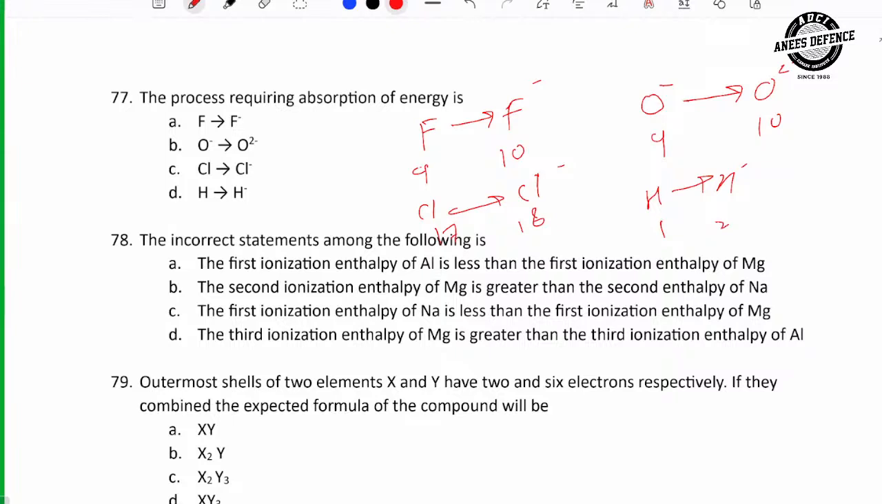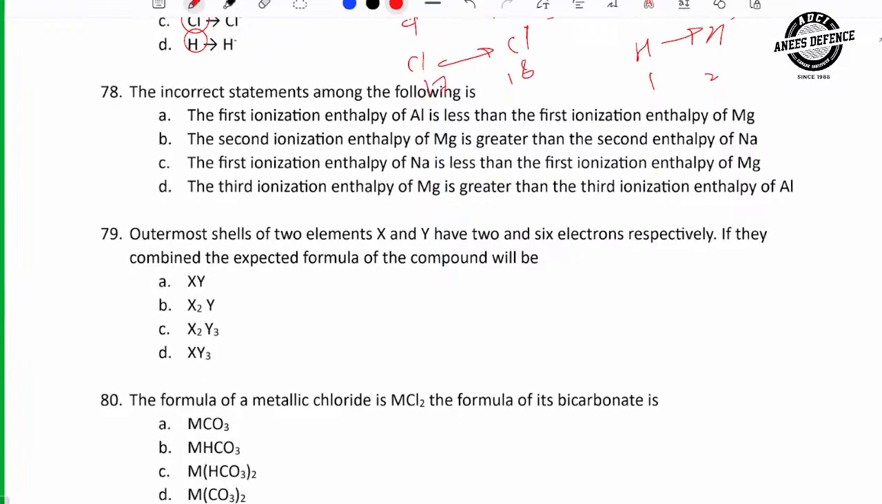But in all these processes, the fluorine is neutral, chlorine is neutral, and hydrogen is also neutral. So in neutral to stability, energy will be emitted. But for ion to ion, energy will be absorbed. So option B is correct. Next.